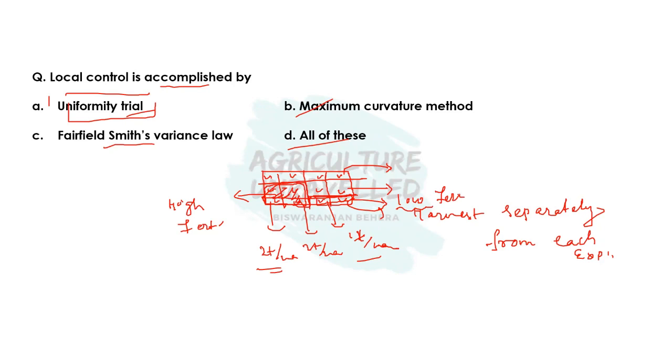So in this way we'll prepare the fertility contour of the experimental unit, and using that fertility contour we can group the experimental units into different blocks and we can allocate every treatment, meaning all treatments, to each block.